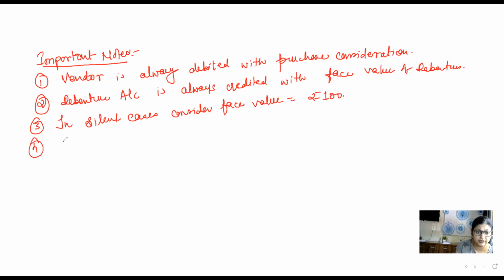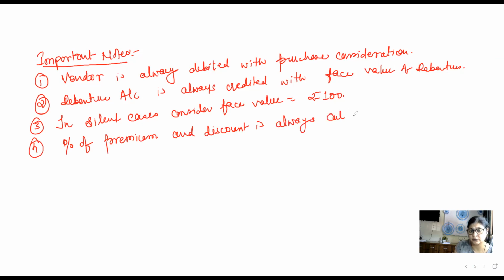Number 4, percentage of premium and discount is always calculated on face value.